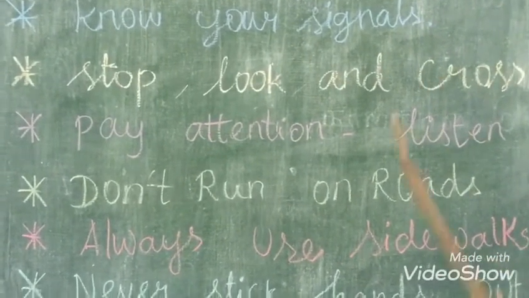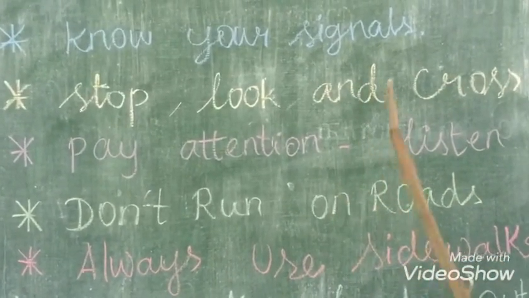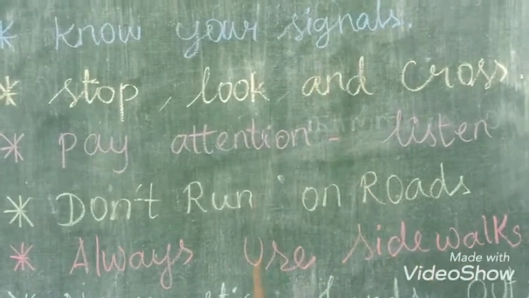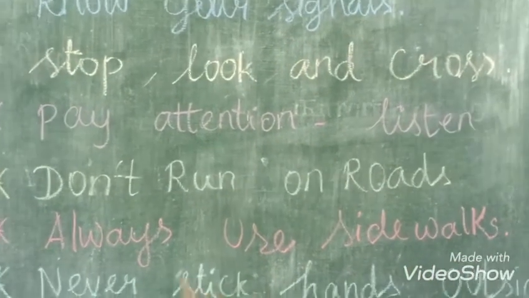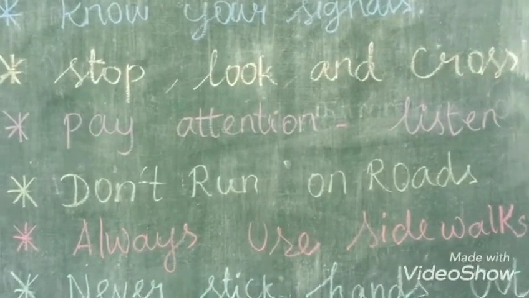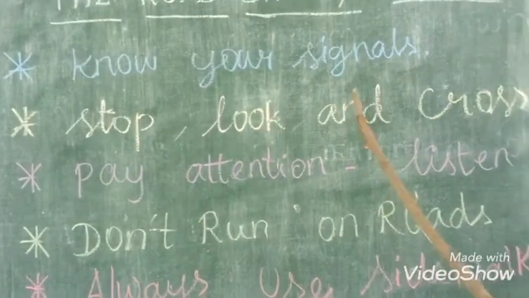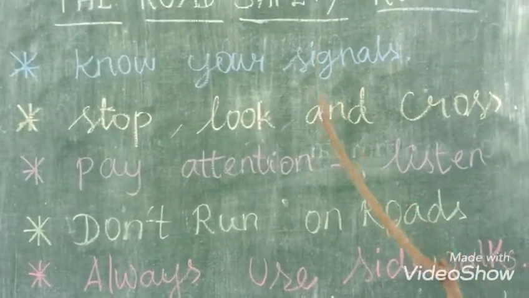So if it is red color, what we want to do? We want to stop the vehicle. We want to stay there. Okay. And if it is amber, what we want to do? We want to be prepared. We want to be prepared to move. Okay. And then green. So green means we can start moving. So these are all the signals. Okay. So this is the first point.